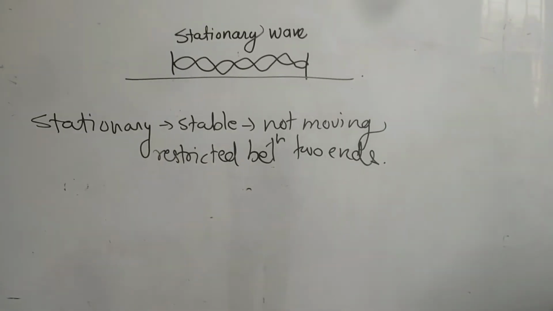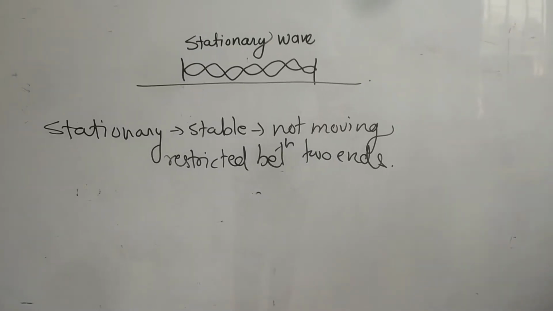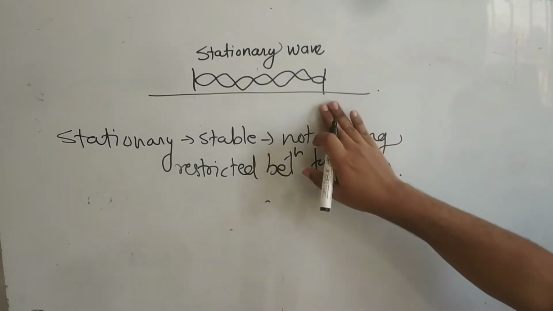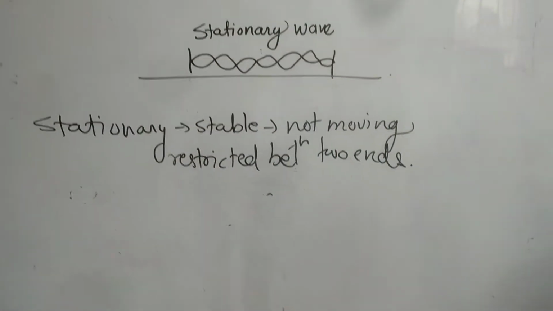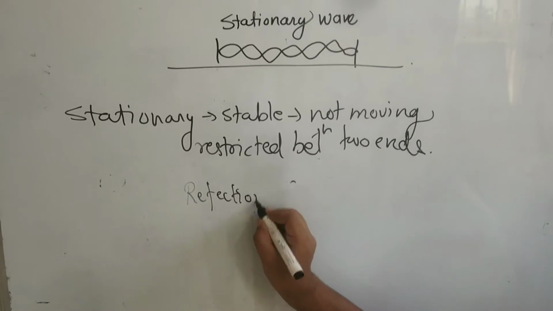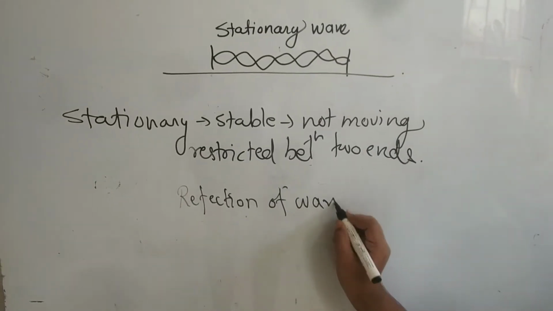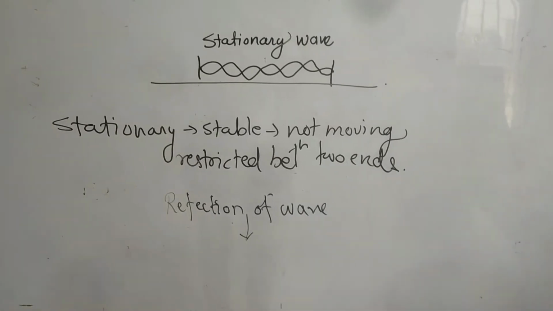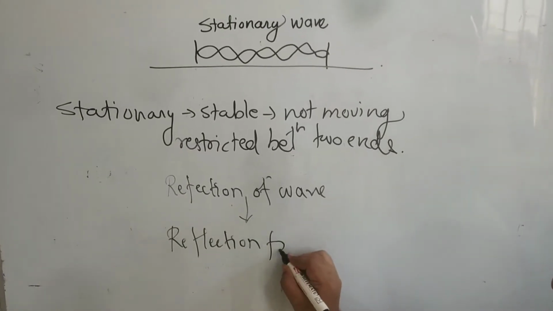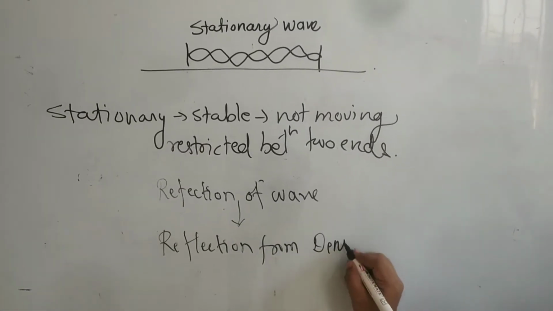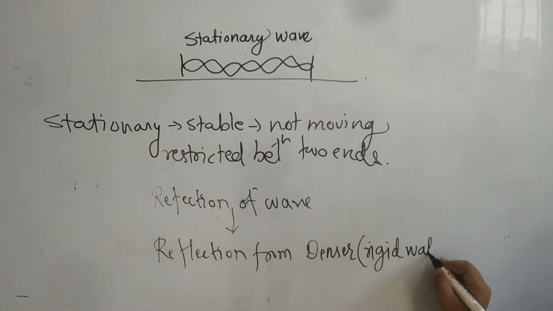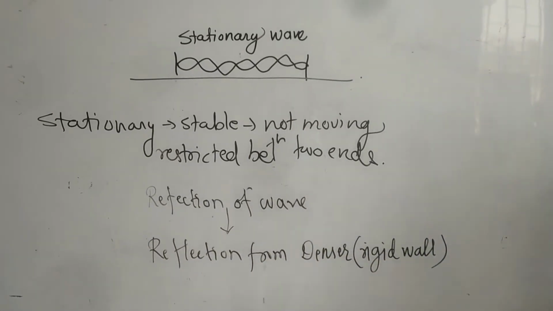So in case of stationary wave, before learning the stationary wave, we should know why it is formed and what is the reason behind it. So one of the reasons is this is a rigid wall and this wave is reflected back in the same medium. So we are going to learn about the reflection of wave. In that, mostly we are going to focus on reflection from a denser surface, or we can say the rigid wall.